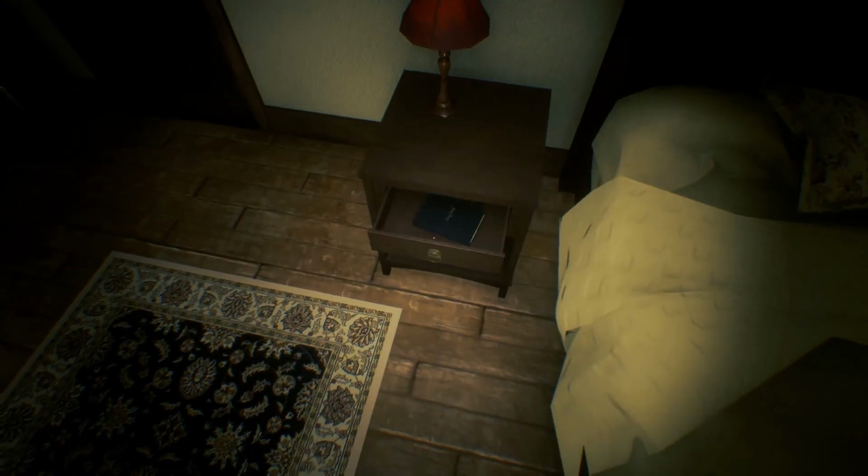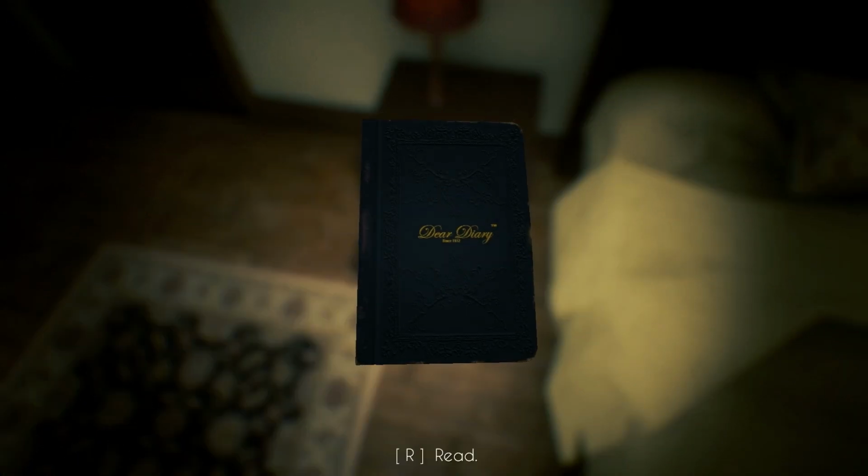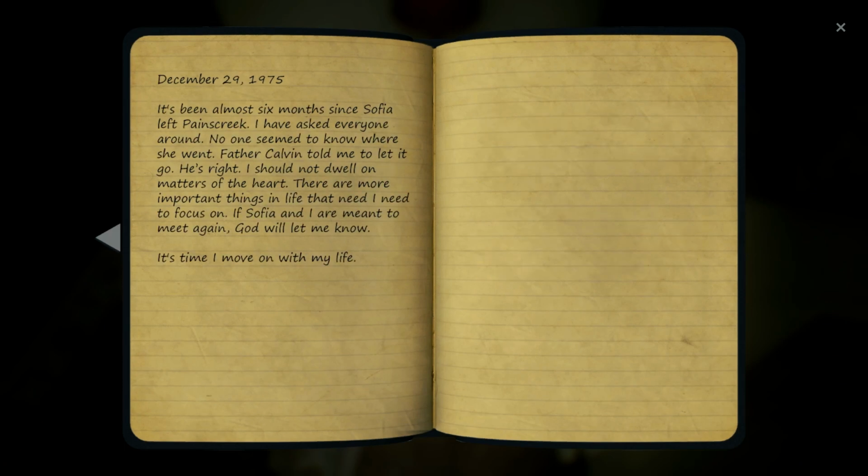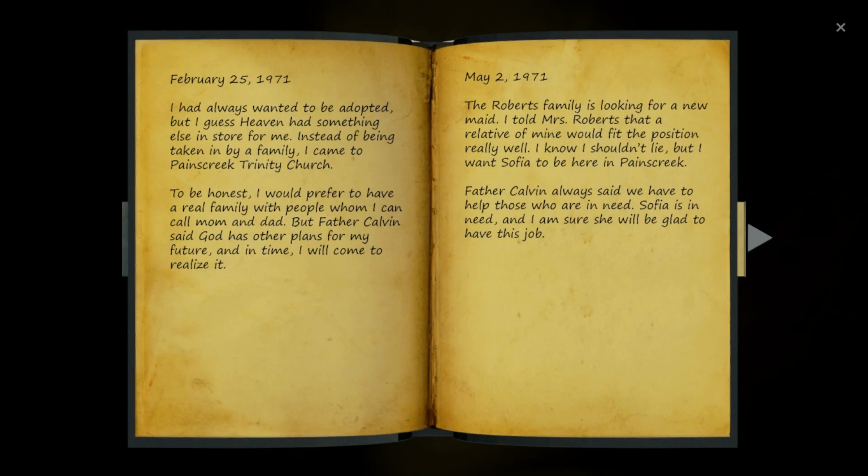Ooh. Within the room, we find a diary from Father Brooks. In this diary, we see that Father Calvin informed Brooks of Sophia's disappearance. Brooks never believed for a second she went willingly and that she must have been forced. In the last entry, we see Brooks 6 months later decide to move on from Sophia's disappearance and to drop all matters of the heart, really showing us that he had some type of feelings for Sophia. Finding another diary, we learn that Father Brooks was also an orphan and had been adopted just like Scott.